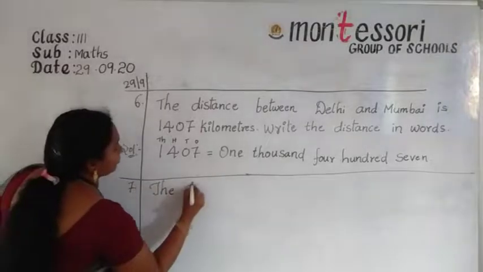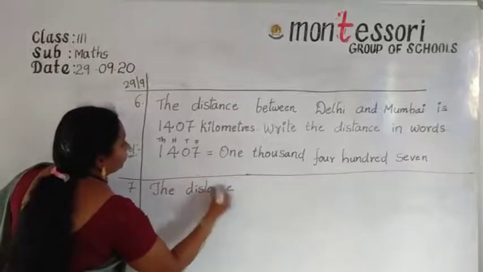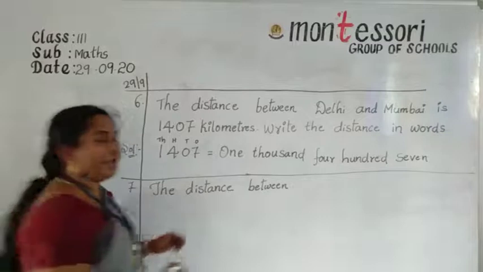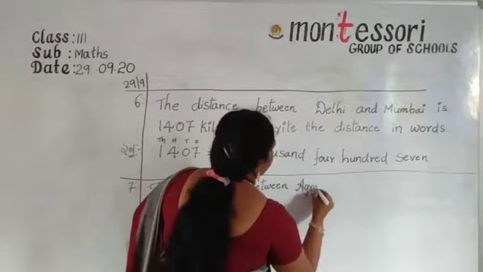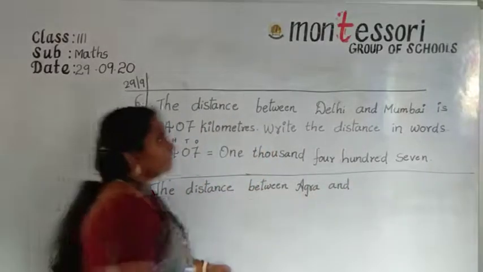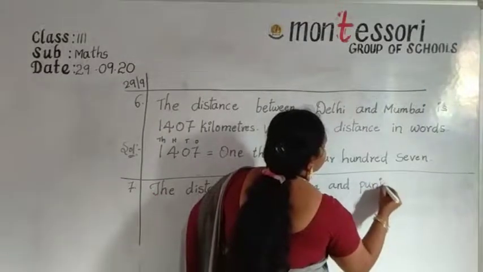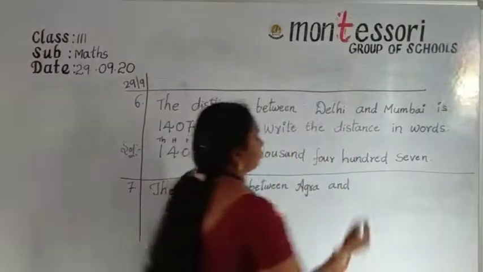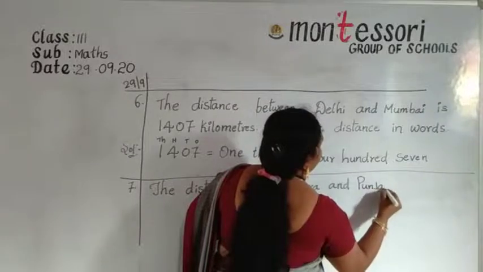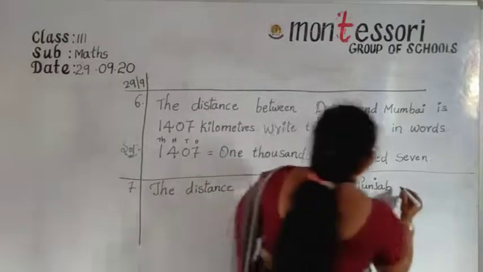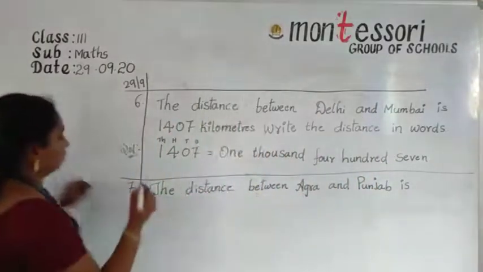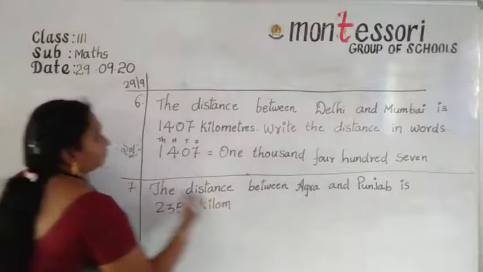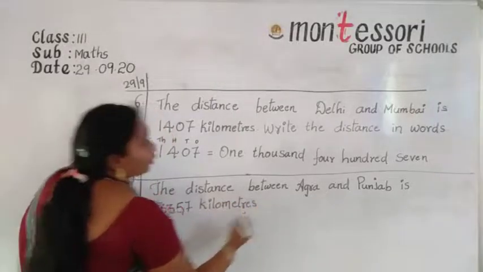The distance between Agra and Punjab is 2357 kilometers.